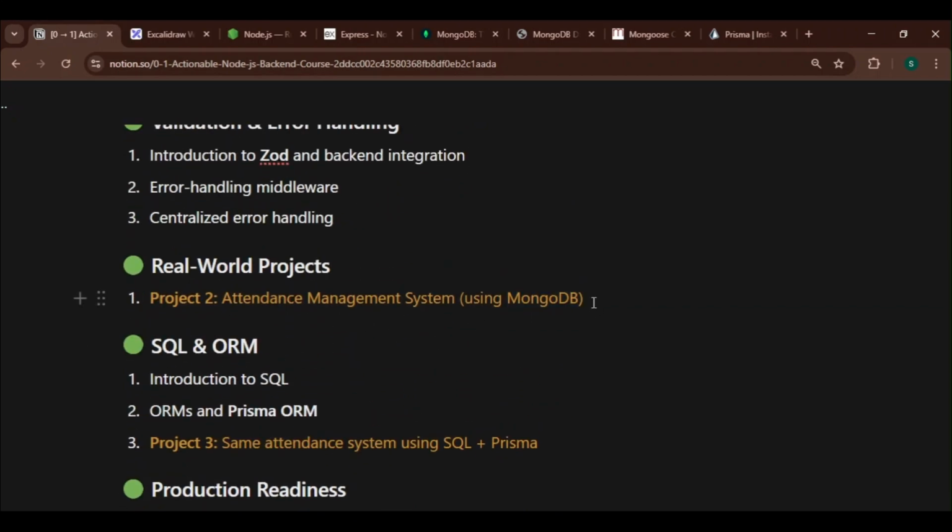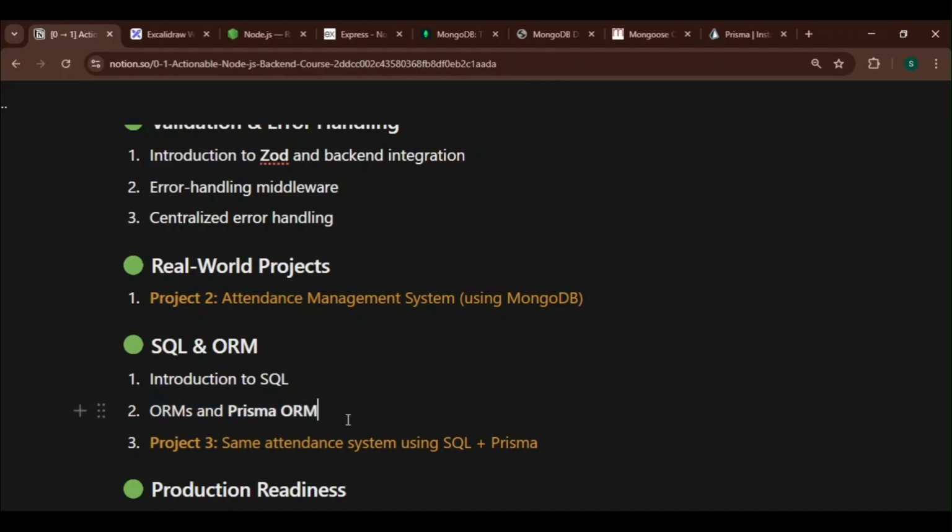So after building this project, we'll go for learning the SQL databases. So here there are databases like MySQL, PostgreSQL, and we'll learn about the introduction to SQL. Then we'll learn about another concept, ORM, like what are ORMs. There is an ORM called Prisma ORM.